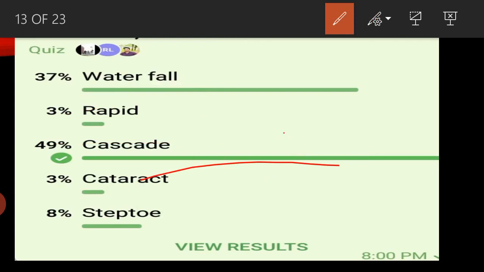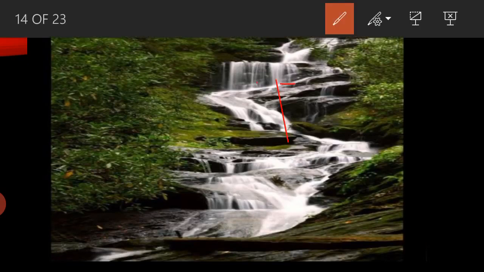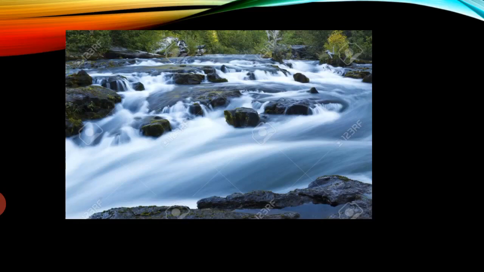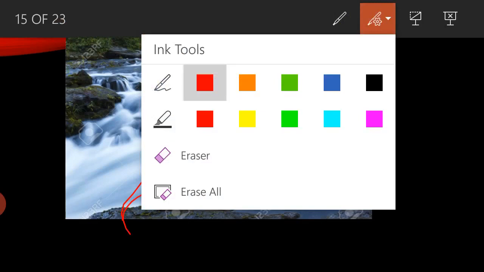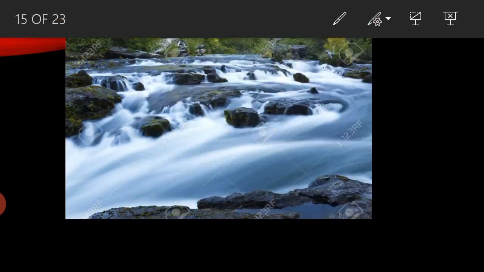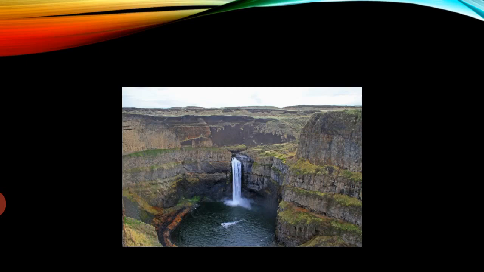Next, this is the cascade. You can see this is the cascade, step-like. Okay. Next, this is the rapid. So the cascade is step-like, while the rapid does not look like a step-like form. Next, this is the cataract, this is the step-toe.